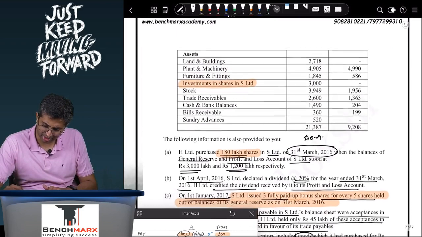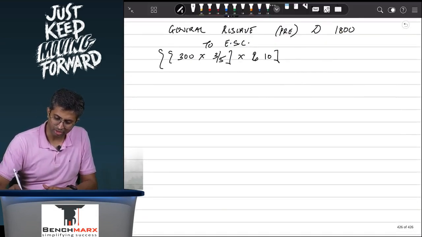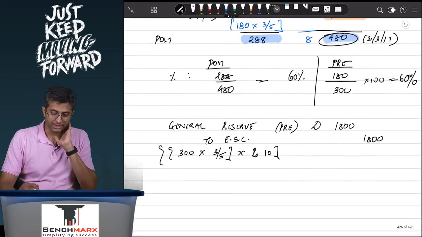Do we have enough balance in the general reserve? Yes, 1800 will be the entry. This entry has already been passed.